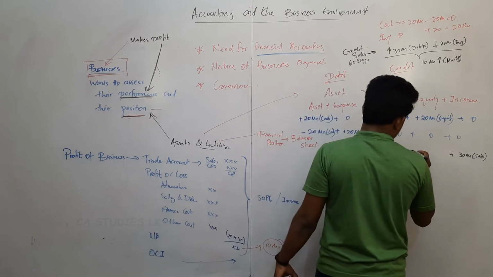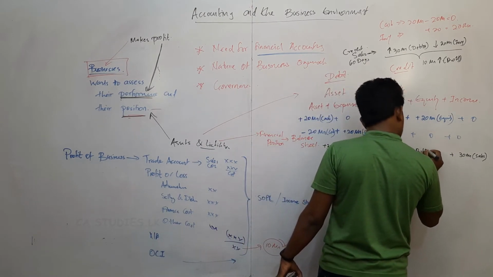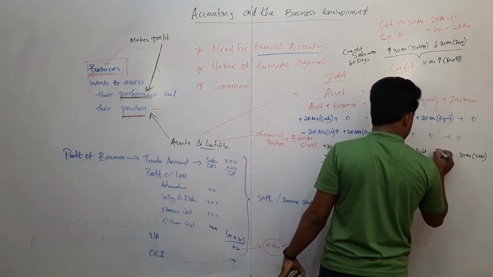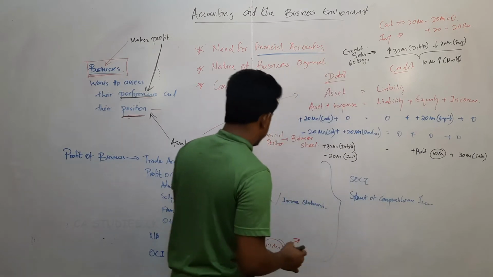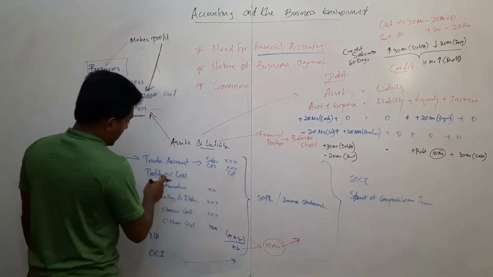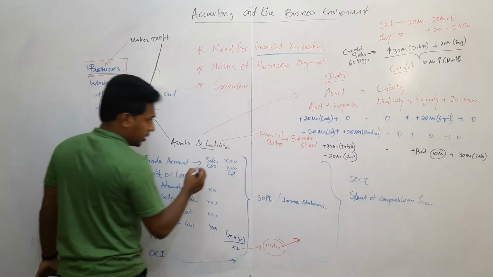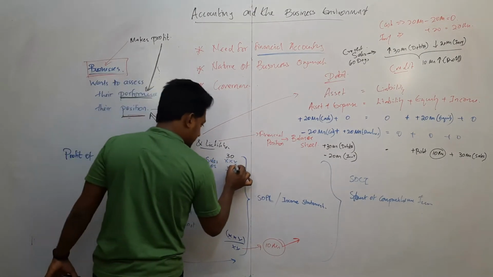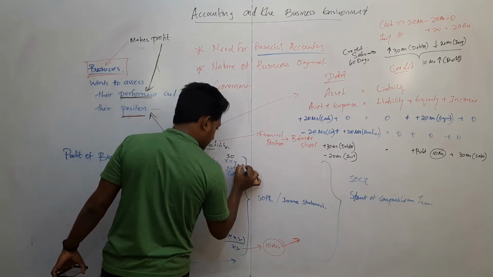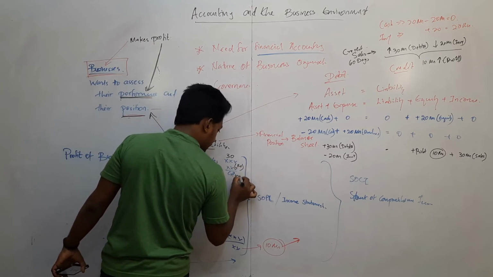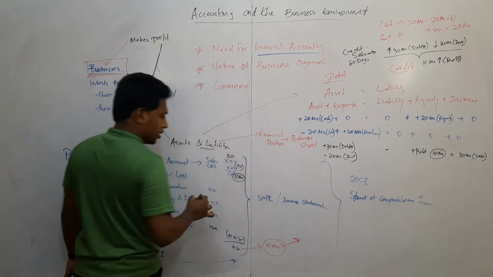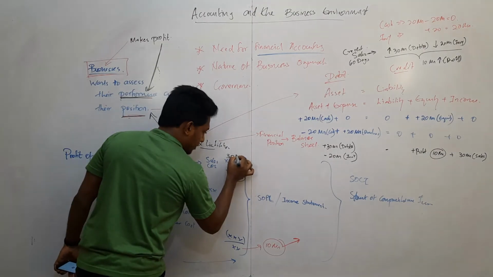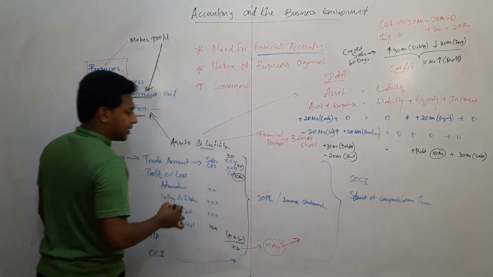Equity, that is profit, will be increased by 10 million. Then in the profit or loss account, our sales is 30 million, cost of sales is 20 million, we make a profit of 10 million. So we got a profit of 10 million by selling 20 million worth of inventory at 30 million.